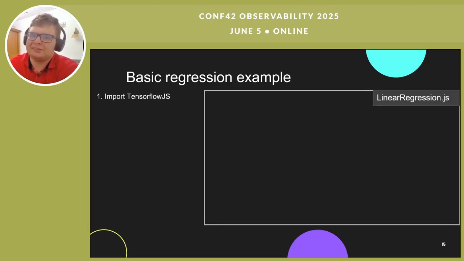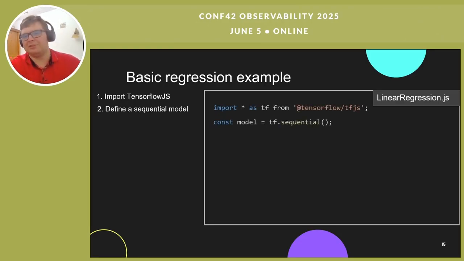I'm going to build a basic regression example to approximate the next number in a function. Let's say I have a function, 2x minus 1, or something like this. But I won't tell the computer which function it is, and I'm going to approximate it using a neural network. Obviously, this is the best example of linear regression, but I'm trying to mimic a linear regression with a neural network. In a second I'll explain why I'm telling you this. I'm going to import it as that. I'm going to define the model, which is sequential, because the data is sequential. I know all the numbers: 0, 1, 2, 3, whatever.